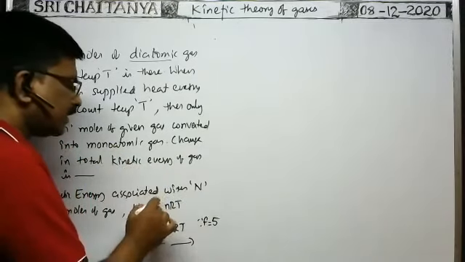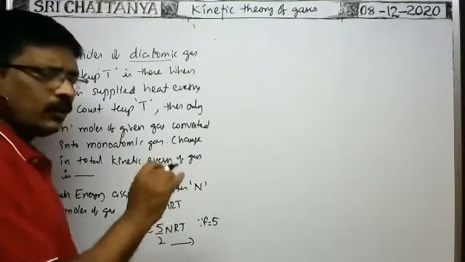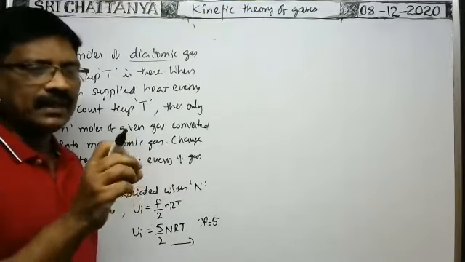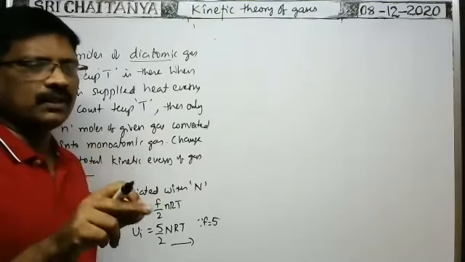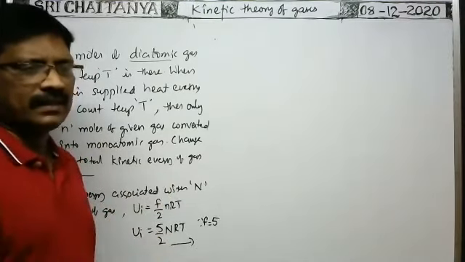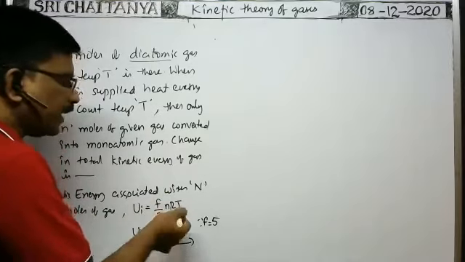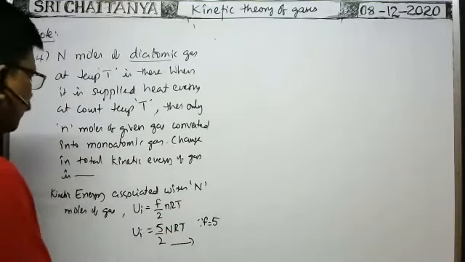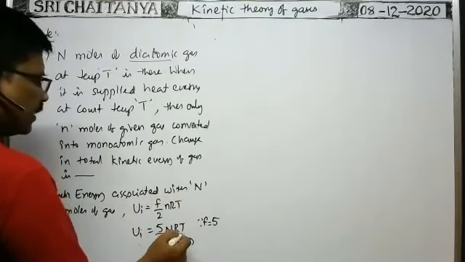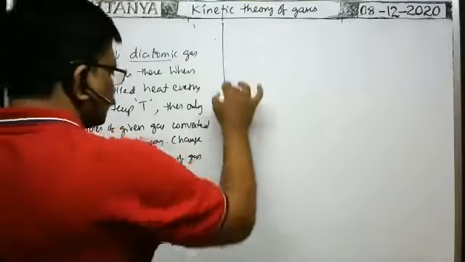In case of translational kinetic energy, the degrees of freedom is 3 only, because a diatomic gas has 3 degrees of freedom due to translational motion and 2 degrees of freedom due to rotational motion. That's why they asked only translational kinetic energy, and that's why we write 3 by 2 nRT. Of course, here total energy is asked. So the kinetic energy associated with N moles of the gas is equal to this one. This is equation 1.